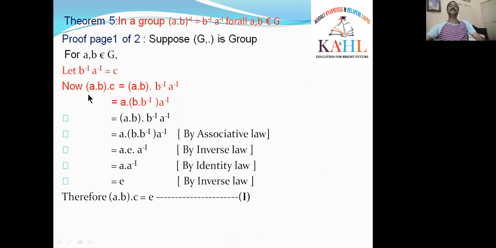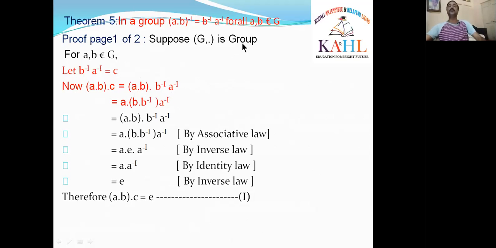Now I am taking AB into C. What happens? AB as it is. C means what you have taken, B inverse A inverse. I am replacing C with B inverse A inverse. All the elements A, B, A inverse, B inverse are in G. What is G?